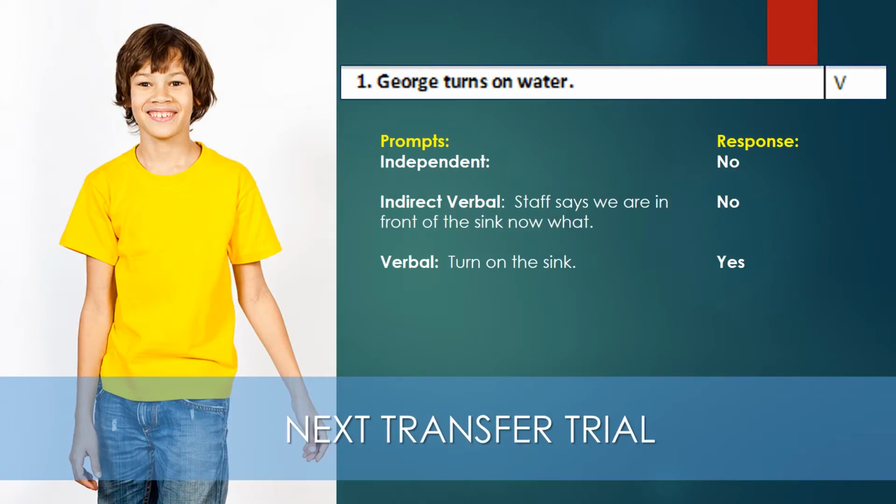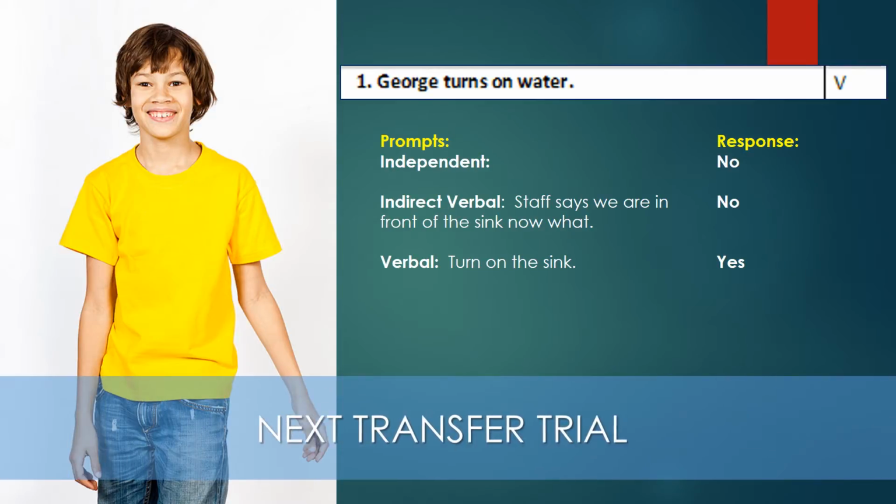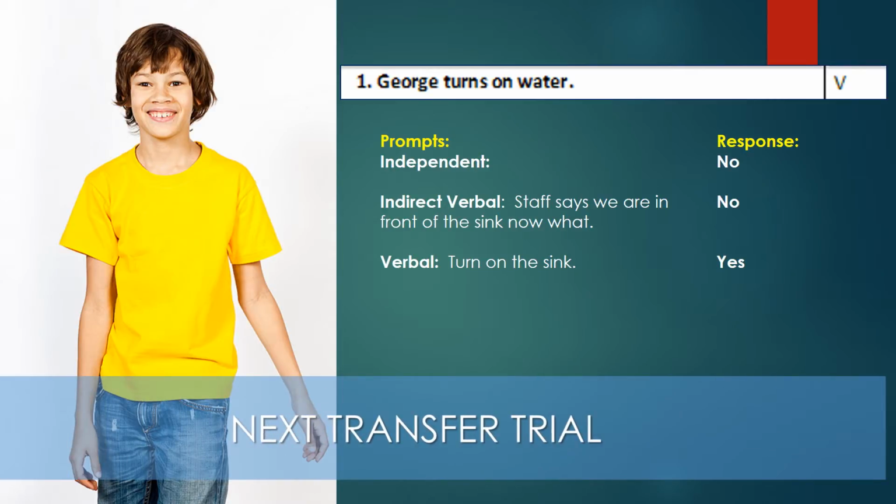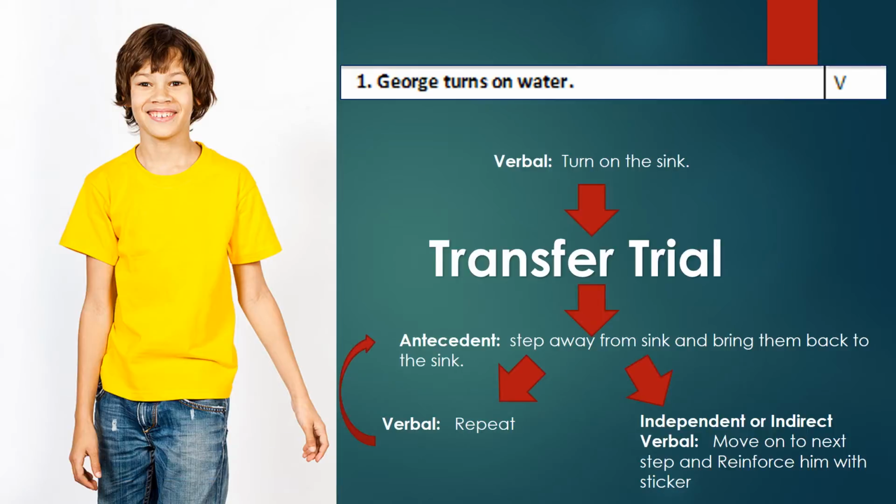So what happens if they don't respond to the general prompt? In this example, we see that Kevin, our example, does not respond to the general prompt or the indirect verbal. He does, however, turn on the sink after a verbal prompt. Reinforcing here will not increase the likelihood of improvement. When we can't get them to meet the goal, we want to use a transfer trial. This is simply taking them back to the antecedent and trying again to get them to meet the goal.